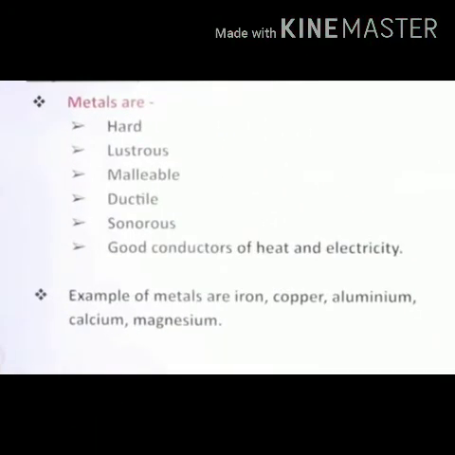Let's compile whatever properties we have learnt up till here. Materials which show the properties of hardness, lustre, malleability, ductility, sonorousness and are good conductors of heat and electricity can be considered metals. For example, iron, copper, aluminium, calcium, magnesium are examples of metals.